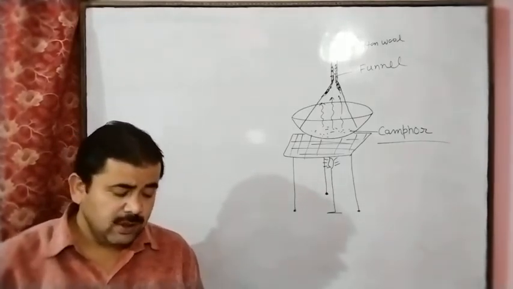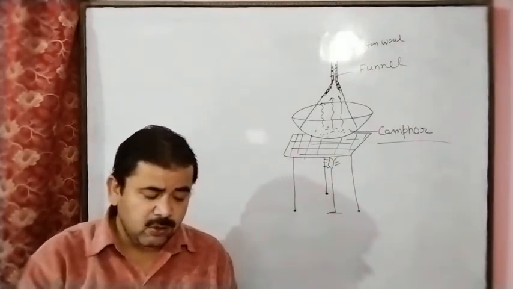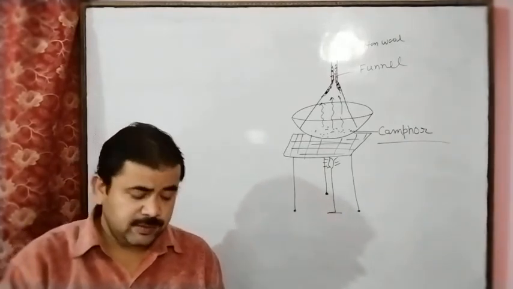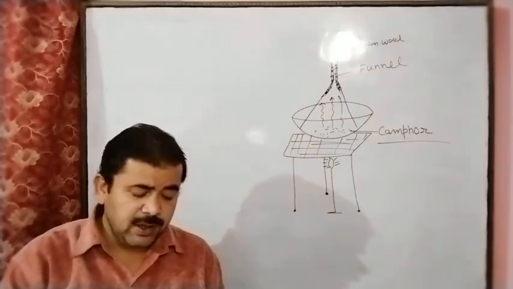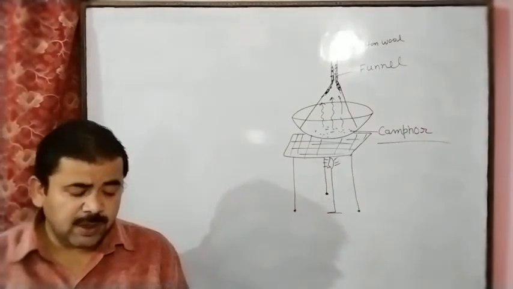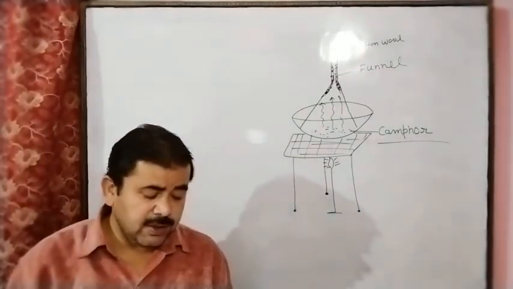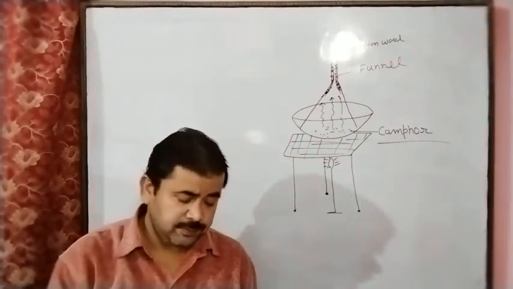These fumes then change back to solid camphor along the cooler upper part of the funnel as sublimate. This can be removed and collected as pure camphor. Conclusion: camphor sublimes on heating. We can get back camphor from its vapor on cooling. So sublimation is a physical change.